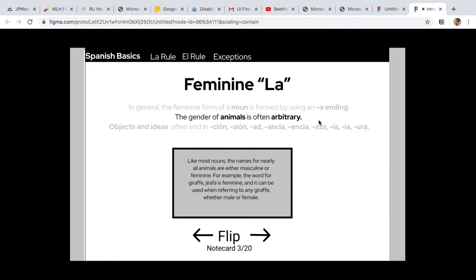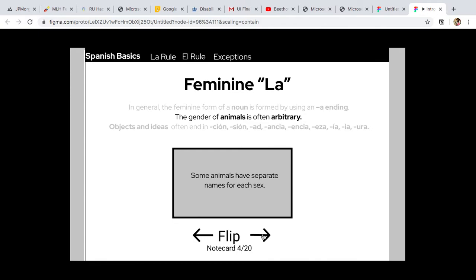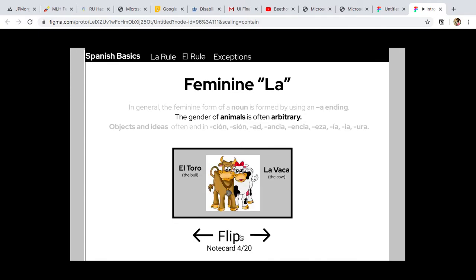Anyways, so then I see that this changes. The gender of animals is often arbitrary. I read through this and I see that, like most nouns, the names for nearly all animals are either masculine or feminine. For example, the word for giraffe, jirafa, is feminine and can be used when referring to any giraffe, whether male or female. Okay, so la jirafa, rule, arbitrary animal. So some animals have separate names for each sex. Okay, so el toro, la vaca.